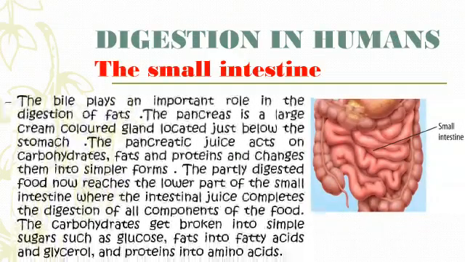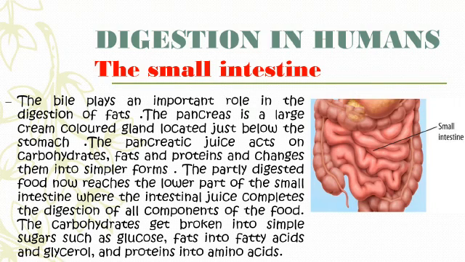In the small intestine only, this bile juice plays a very important role in the digestion of the fats. The pancreas is the large cream-colored gland located just below the stomach. The pancreatic juice acts on the carbohydrates, fats and proteins and changes them into simpler compounds. That means initially they are in the complex form and then finally they become simpler compounds.